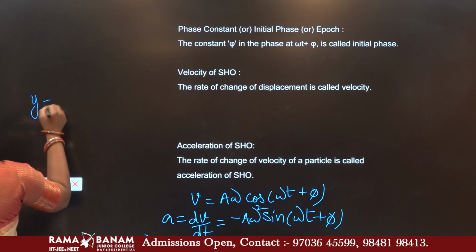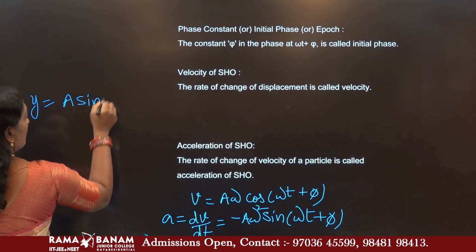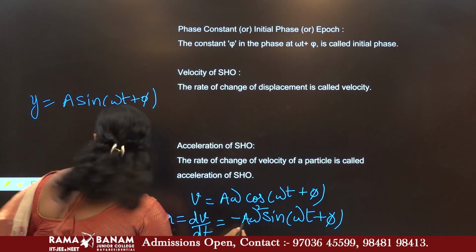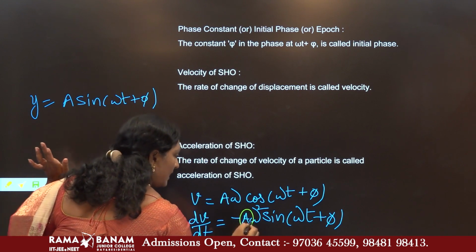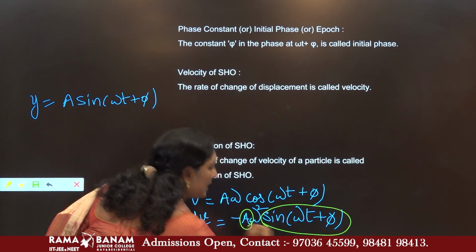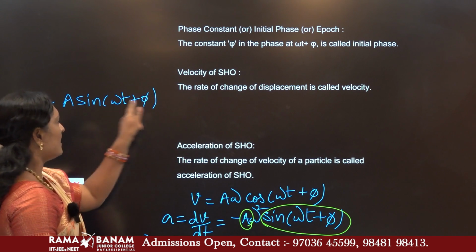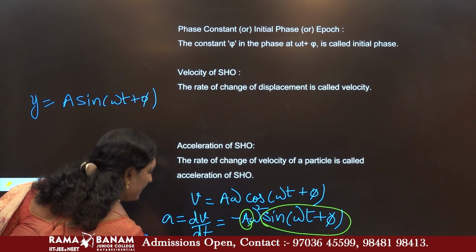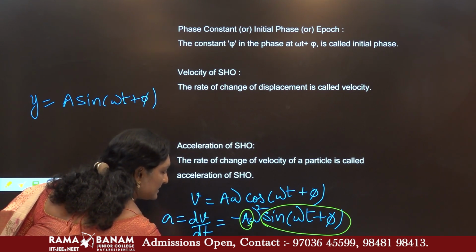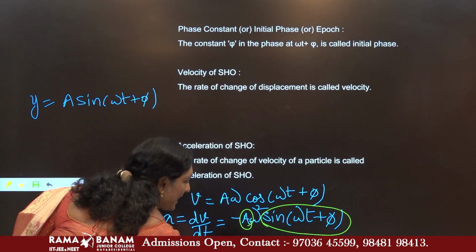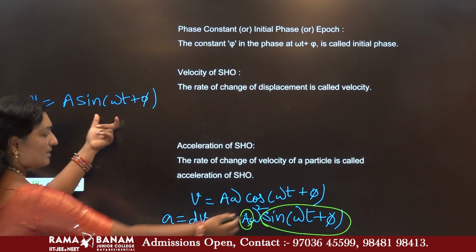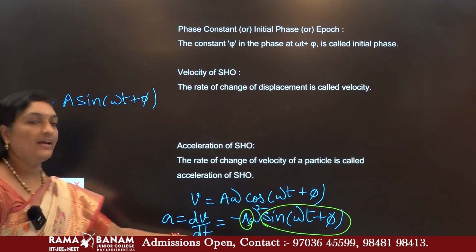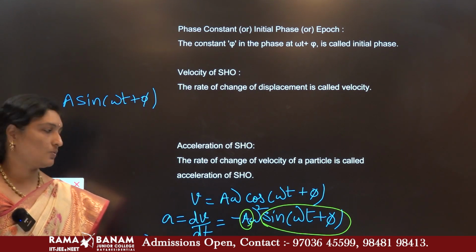What was the value of y? Y equals a sin(omega t plus phi). Here this is a, and this is sin(omega t plus phi). A sin(omega t plus phi) can be replaced with y. Hence the value of a, the acceleration, is equal to minus omega square as it is, and instead of a sin(omega t plus phi), I replaced it with y. The value of acceleration is equal to minus omega square y.